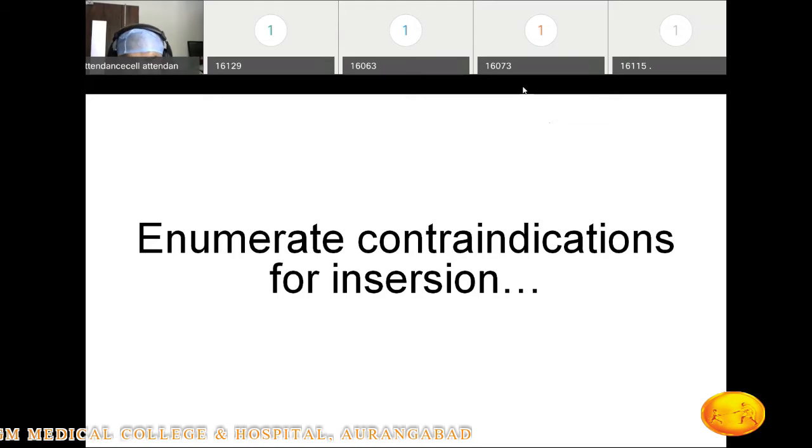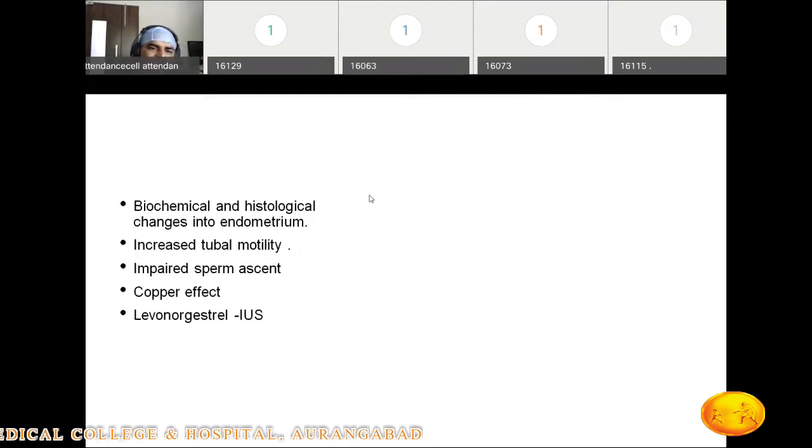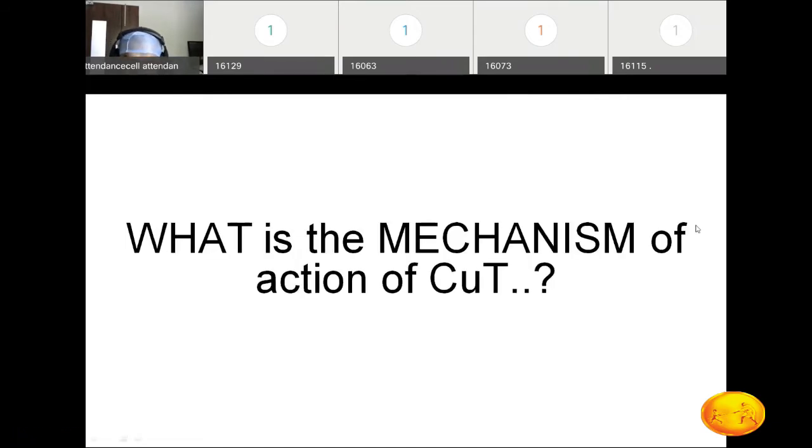Right. So, तीन ध्यान में रखो. Biochemical and histological changes occur in the endometrium which impair the implantation; then increased tubal motility leads to premature transfer of the embryo to the cavity. Third one is the impaired sperm ascent. Okay, so this is the second important question. This one is the next question.